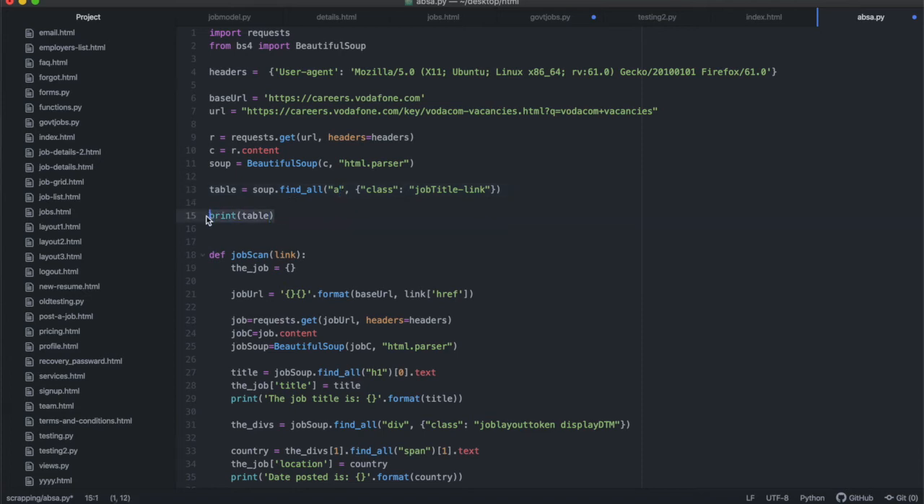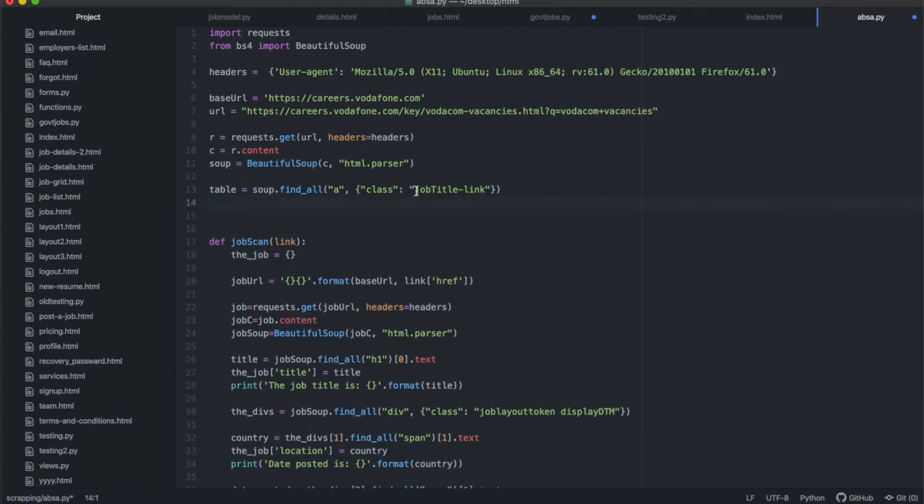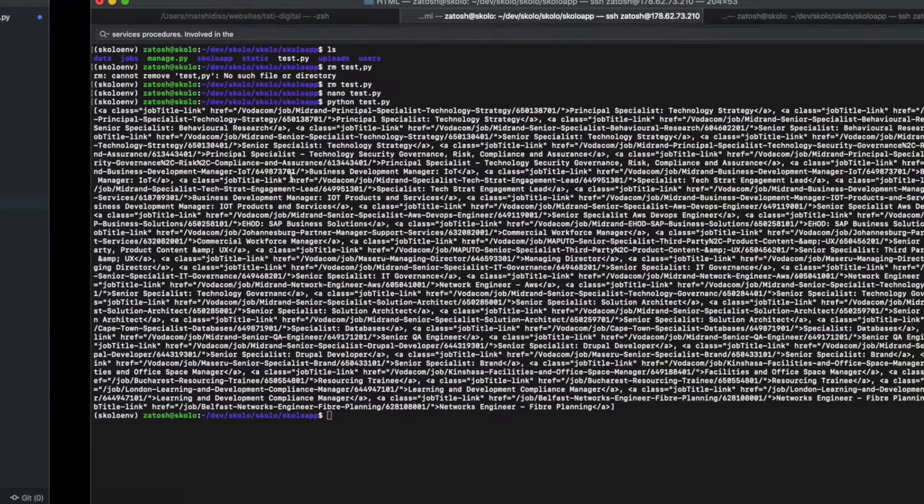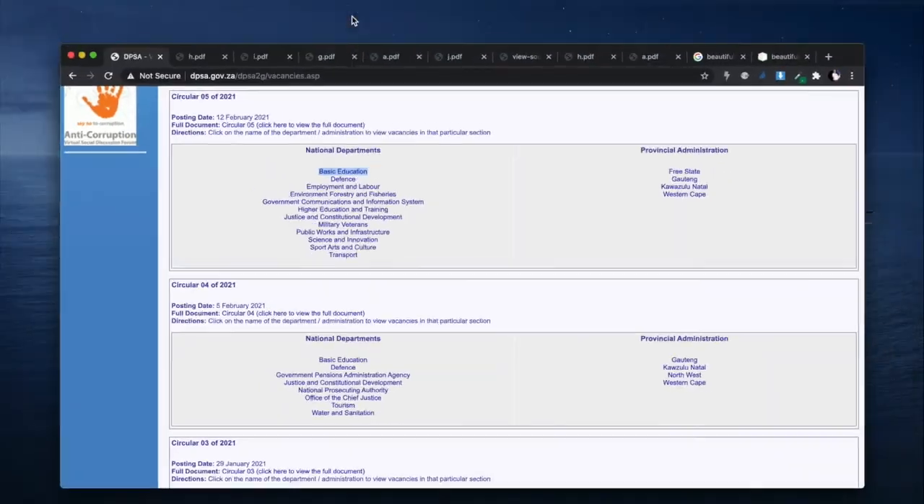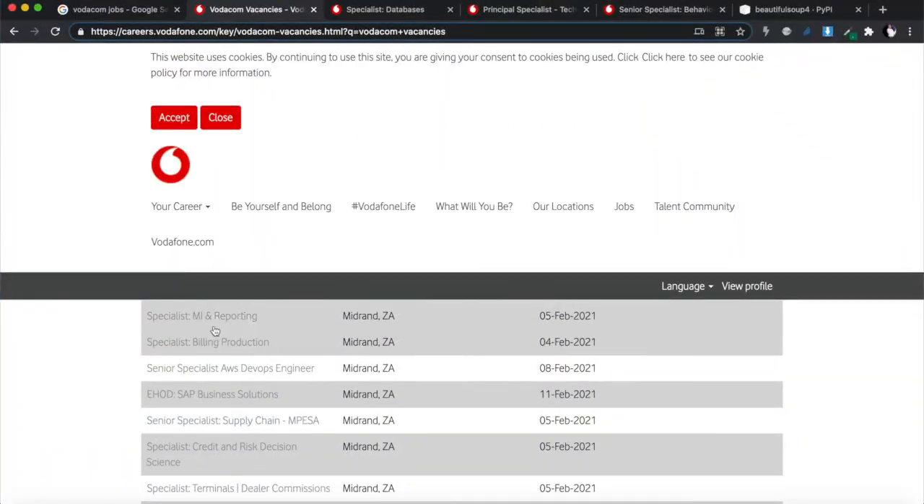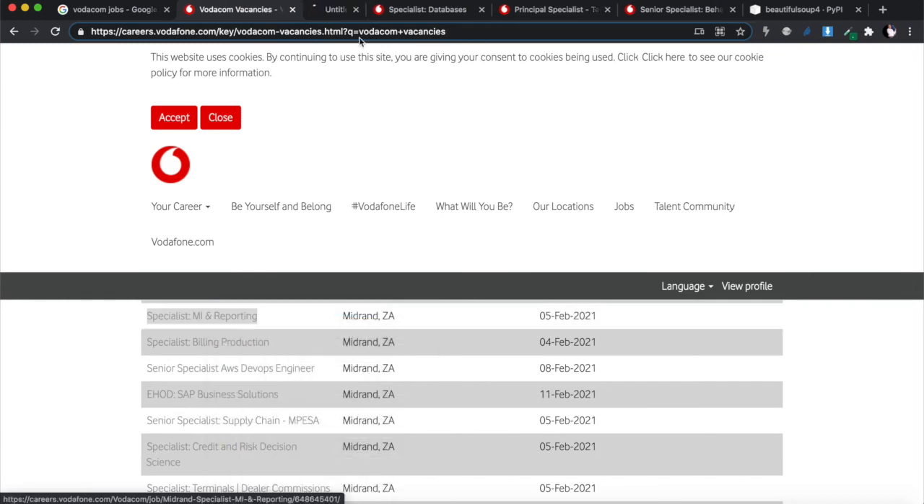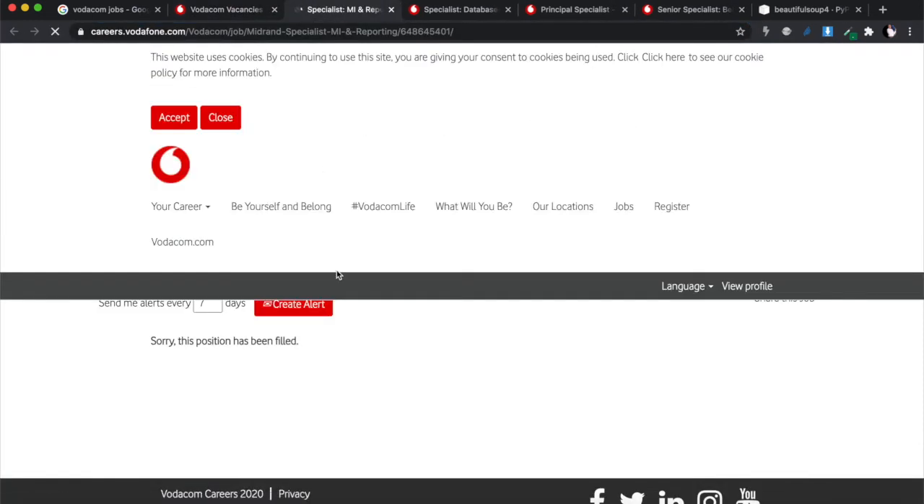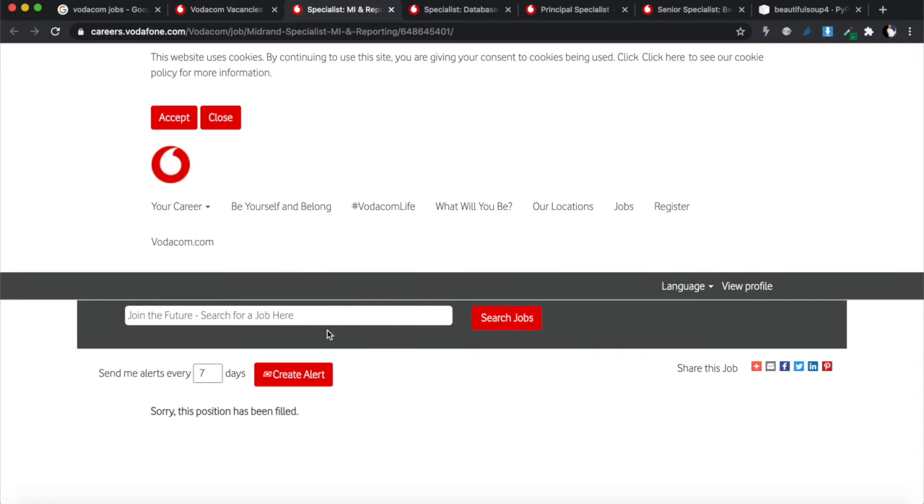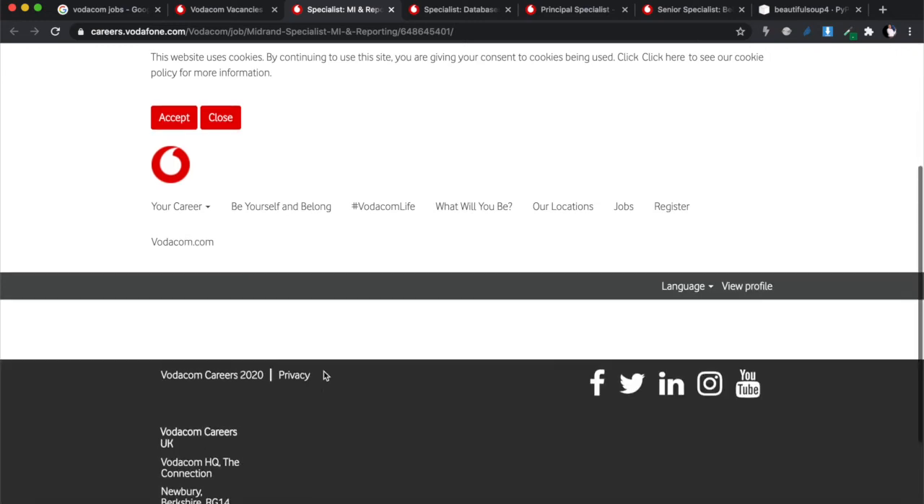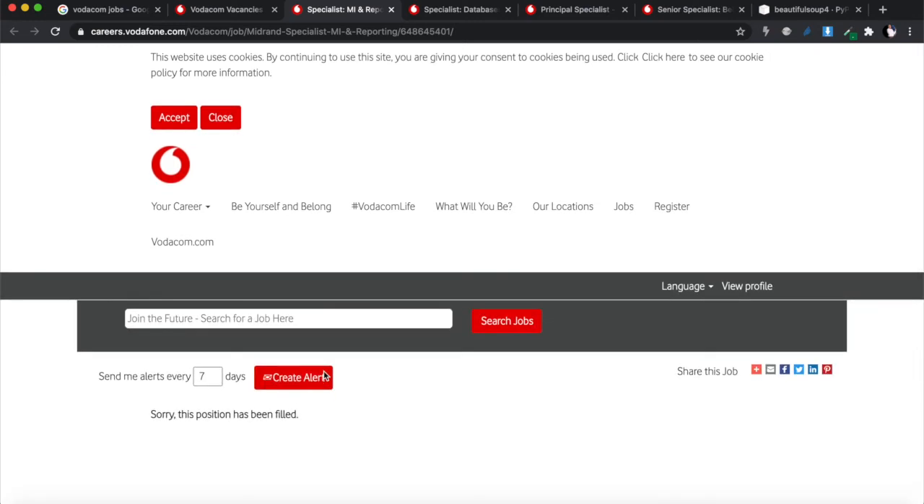So we have found all the links that have the job title link, and they lead towards the new page. All we have to do is click on that link, and it's going to lead us to the detailed page. If you look at the website and click on a link, it leads us to the detailed page. When we get to the detailed page, we are going to scrape the detailed page.